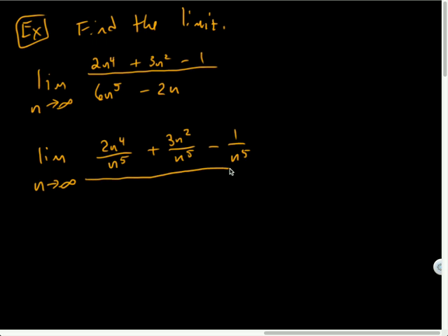It looks like it's making things worse, but I assure you, things are getting a lot better. I'm dividing by n to the fifth, not 6n to the fifth. Minus 2n over n to the fifth. Here we go.